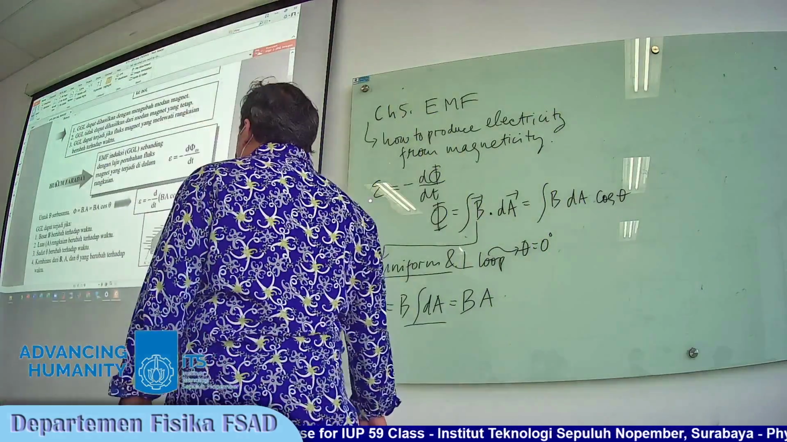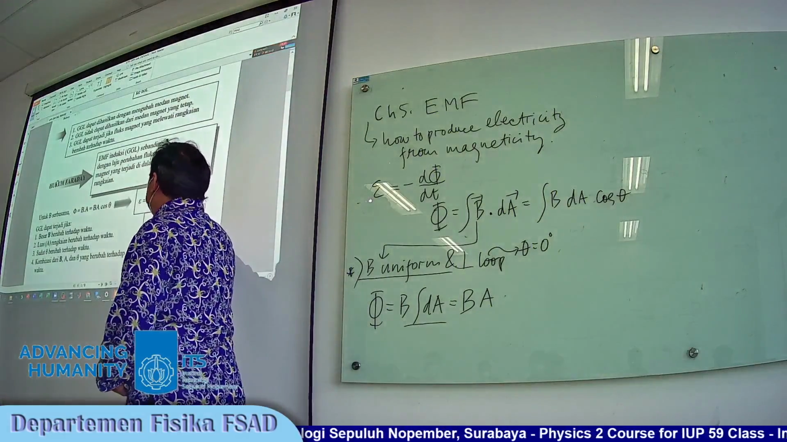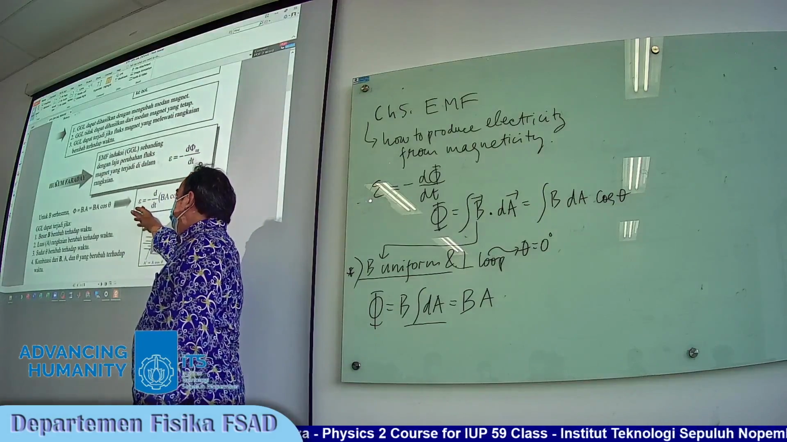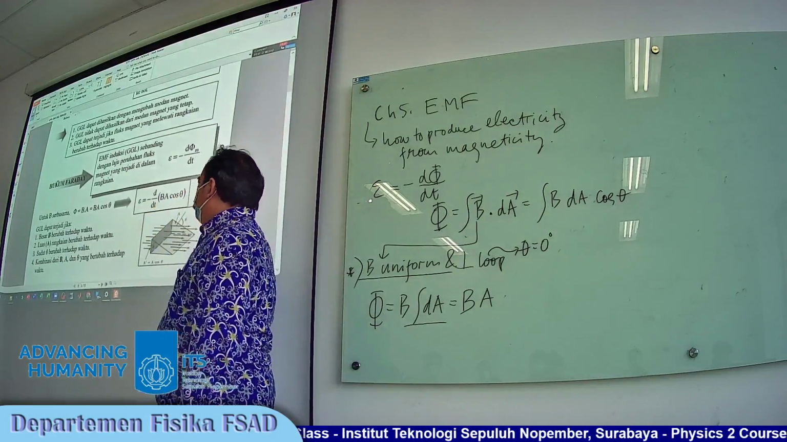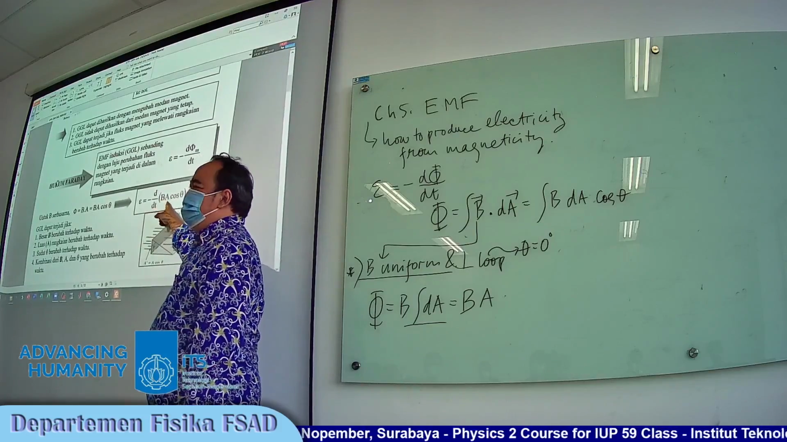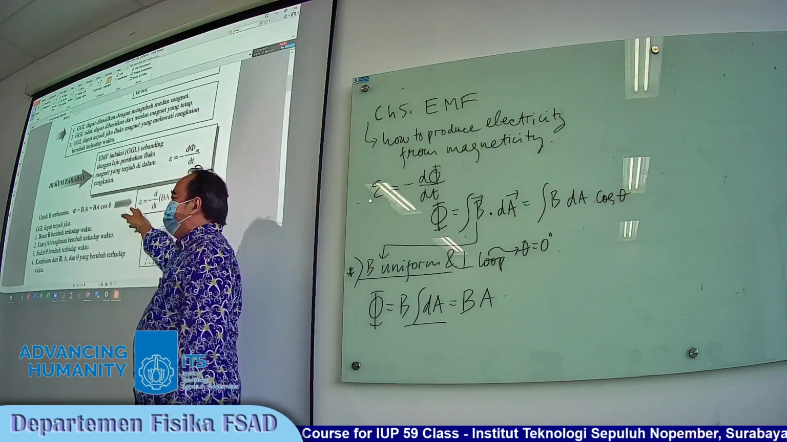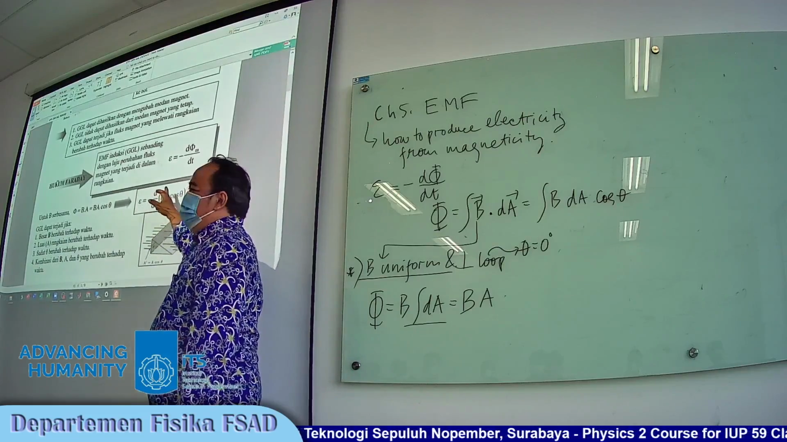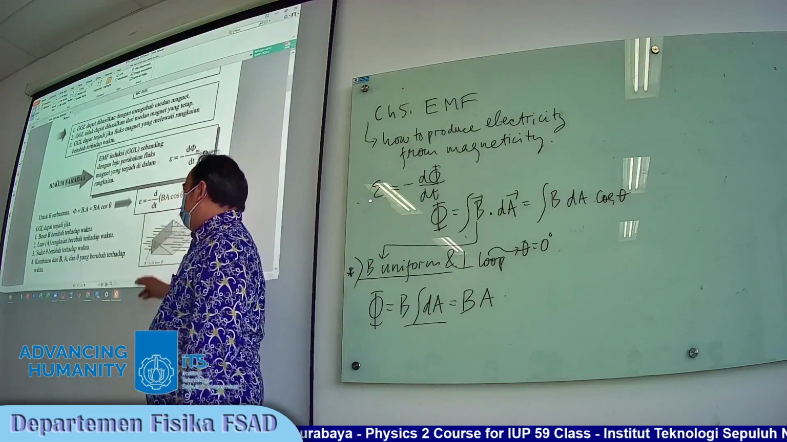And this is the summary of Faraday's law. We can produce the electromotive force by making the variation of B, A, or theta. Jadi kita bisa memproduksi listrik dengan cara mengubah-ubah B, A, atau theta, atau kombinasinya.